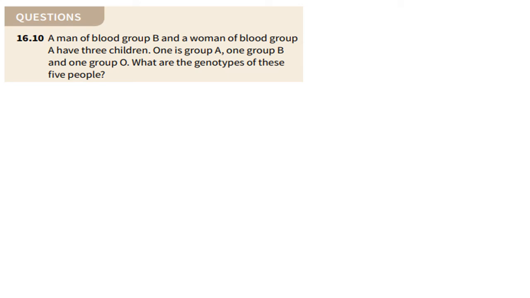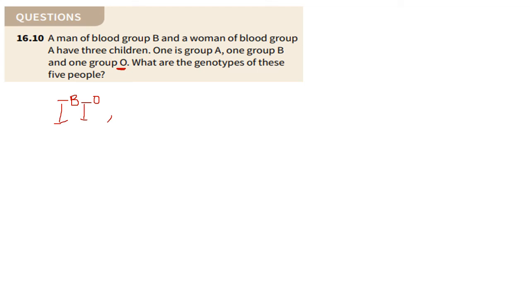When students have to do this question, the first thing I tell them to do is to look at what the children have. You have a child that has A, one that has B, and one that has O, which suggests that, because O is recessive, for this child to be O, there are 2 O's in the parents. So you can easily guess that the man's genotype is IB IO, because he's blood group B. Remember that O is recessive to B, so that means he would present as B.